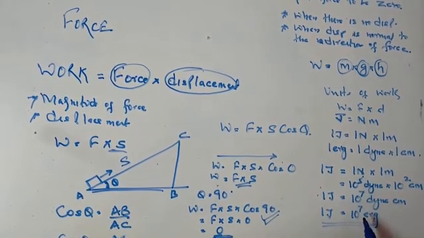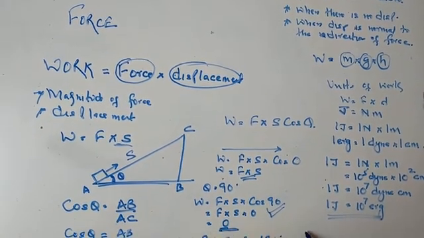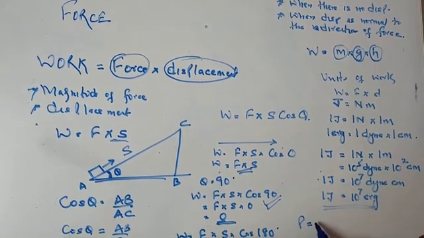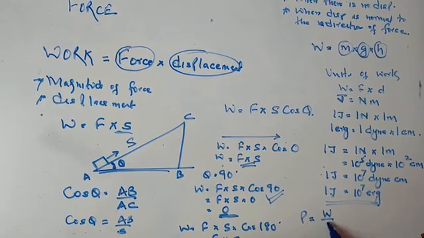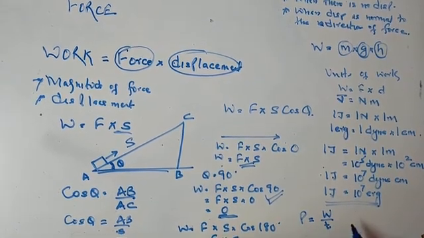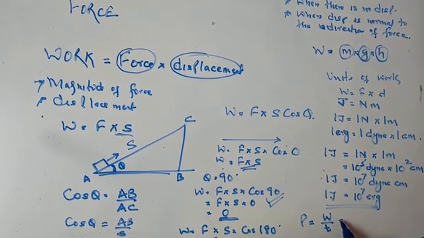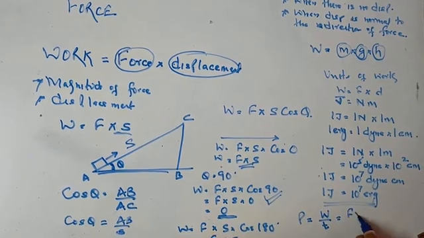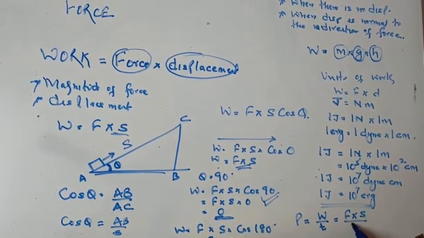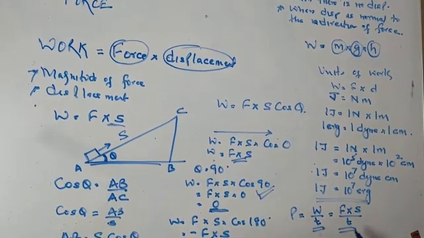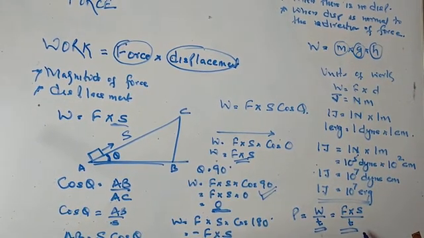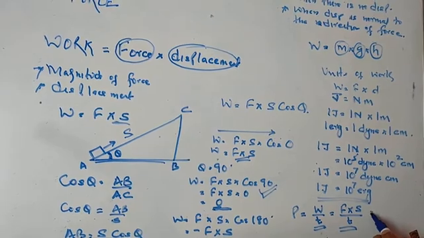Then we come to the next part, that is power. Power is the rate of doing work. Rate of doing work means work by time. We know that work is force into displacement, so power is force into displacement by time. So what are the units of power?